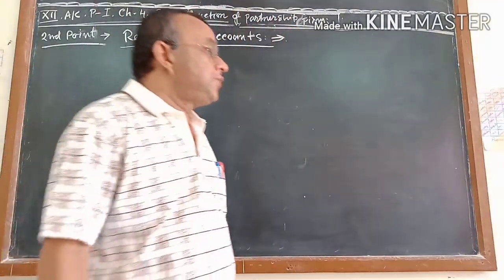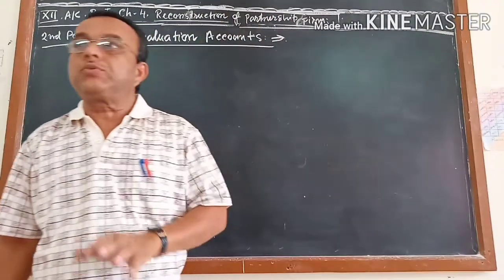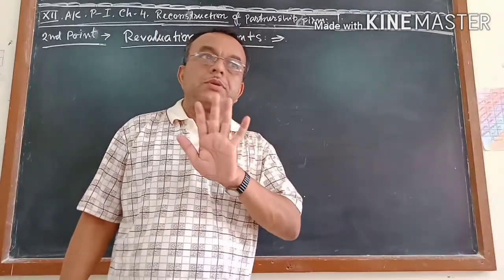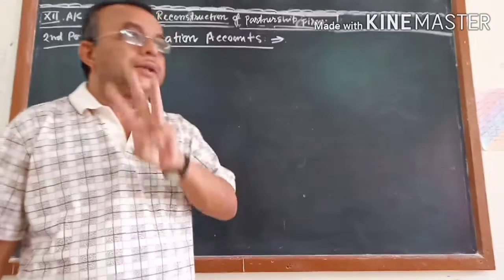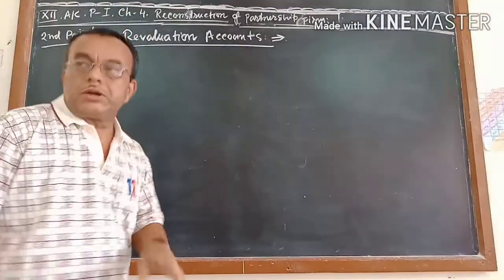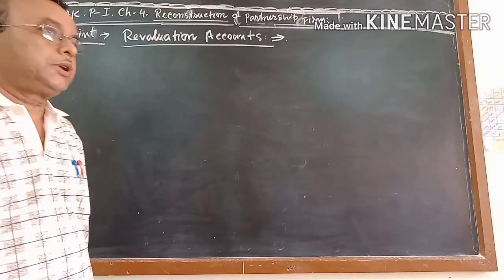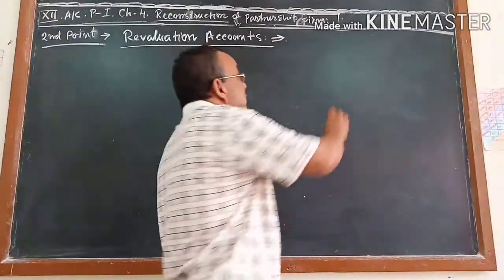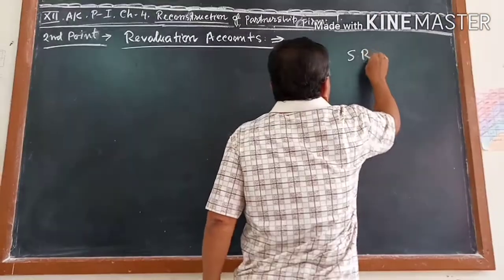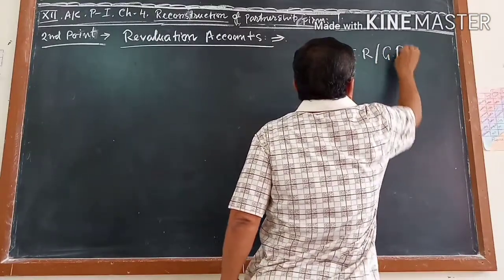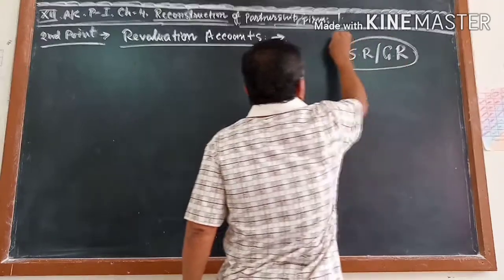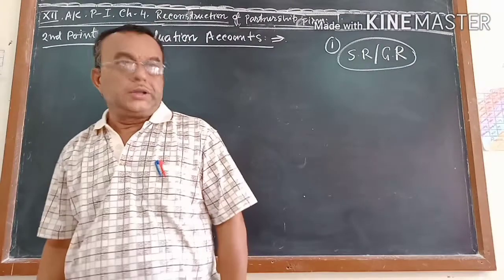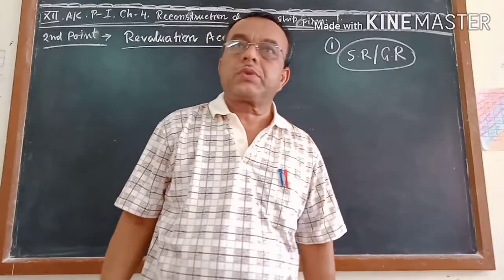Reconstruction of the partnership firm: in this chapter you have to learn a total of 3 points, mainly 3 practical points. Out of that, one I already explained in the previous video. That was how to find out the sacrificing ratio and gaining ratio. That was the first point which I already told in the previous video. I think you all understood.